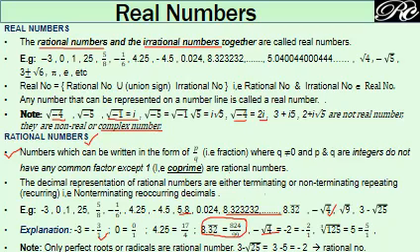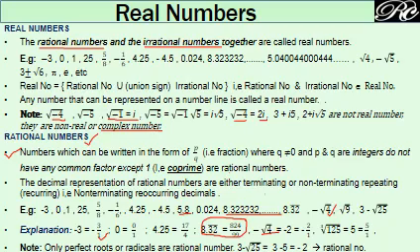It could be a terminating decimal or non-terminating, and even if non-terminating, it could be recurring or not recurring. All these fall in the category of real numbers. Now this set of real numbers can be divided into rational and irrational.